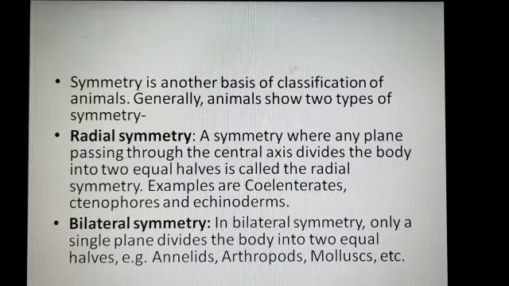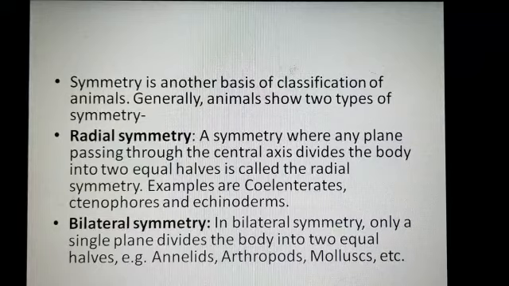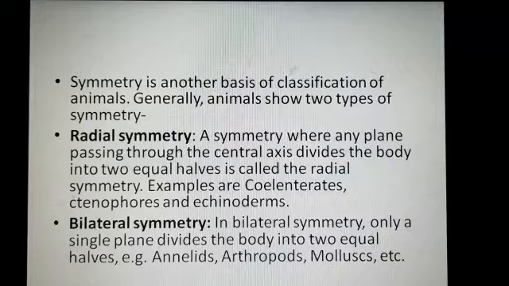They are placed in three different symmetries: radial symmetry, bilateral symmetry, and asymmetrical. Student, simple: asymmetrical means the animal cannot be divided into two equal halves. When an organism or animal cannot be divided into two equal halves, then it is asymmetrical. Here we are talking about radial symmetry and bilateral symmetry.